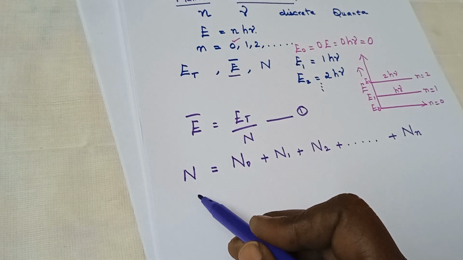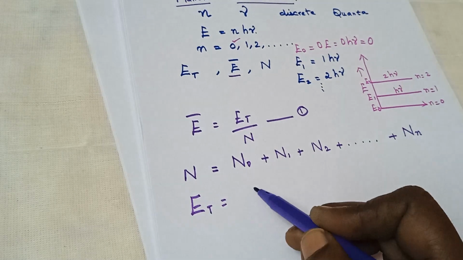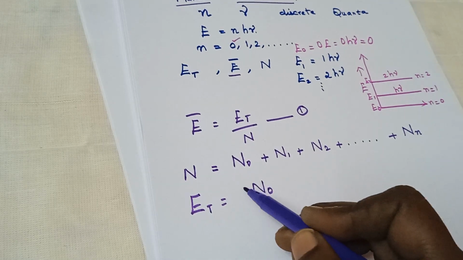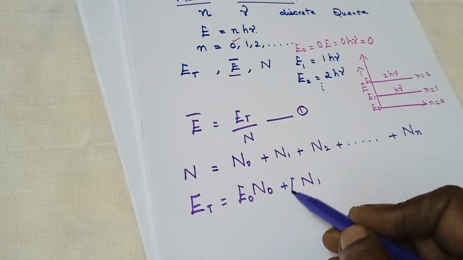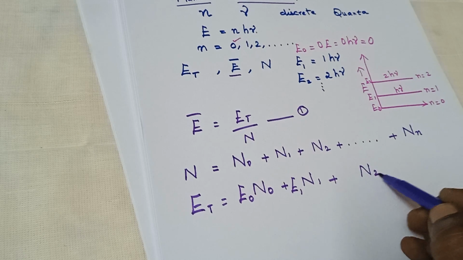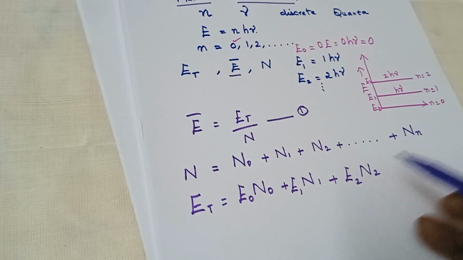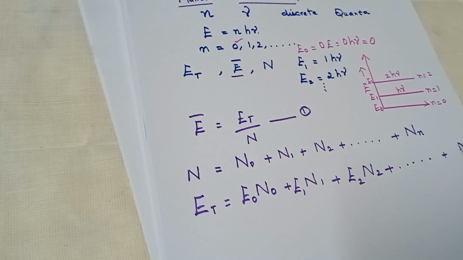Similarly, total energy is equal to the N0 particles have E0 energy, N1 particles have E1 energy, N2 particles possess E2 energy, and the nth particles have En energy.